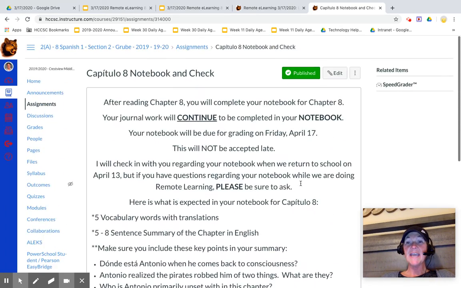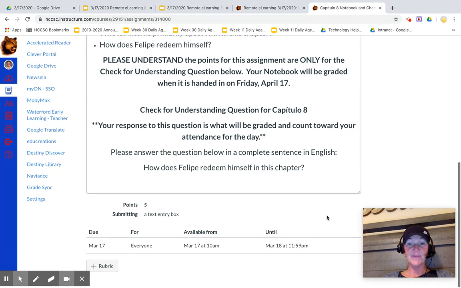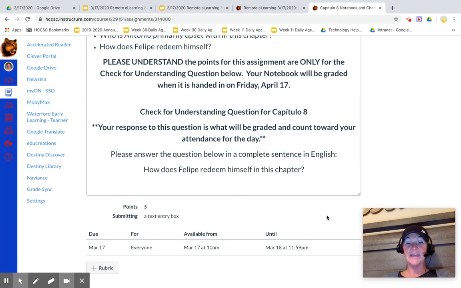So when you go to actually access that, there'll be a submit assignment button up here and a text box will appear so that you can type your answer in. Remember, it's a good idea to get that done on the 17th, but if you need some extra time, you do have until March 18th at 11:59 to get that submitted.